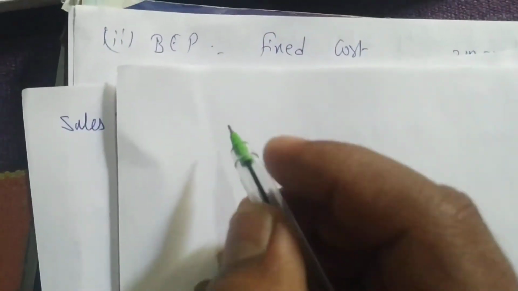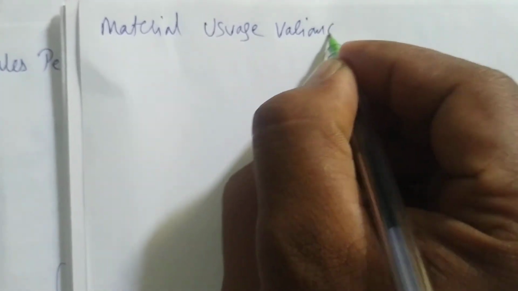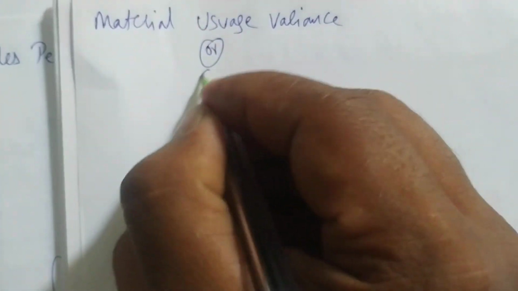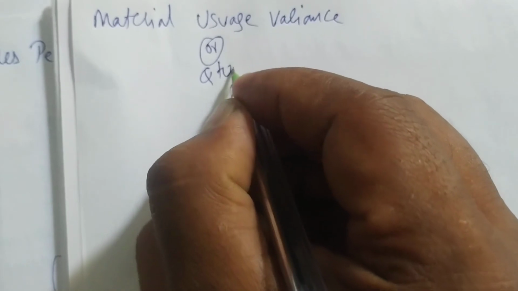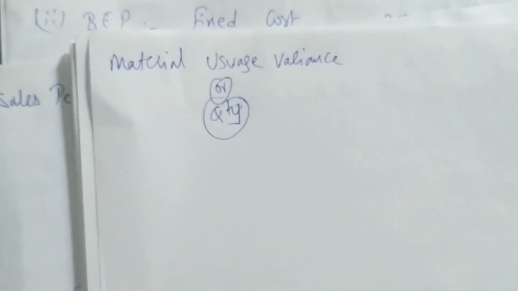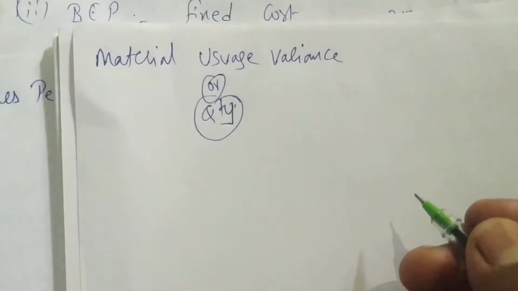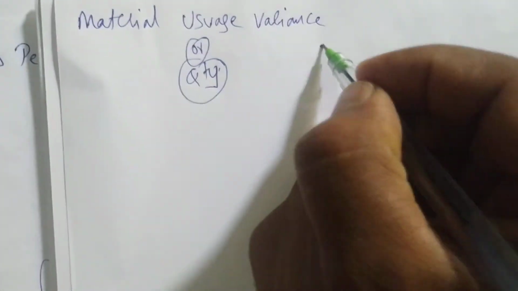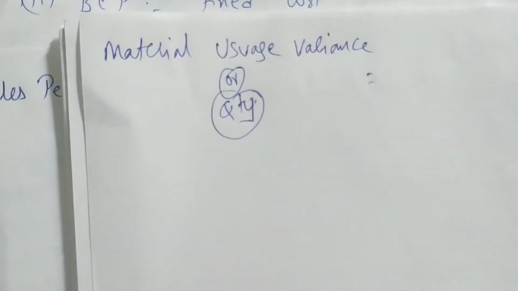Okay, so I'm writing here material usage variance, or we can say quantity variance. Quantity means the difference we have to take. Material quantity variance means difference of quantity.